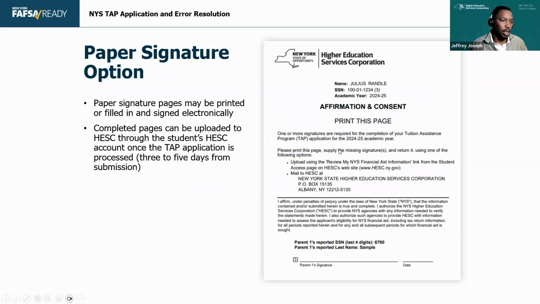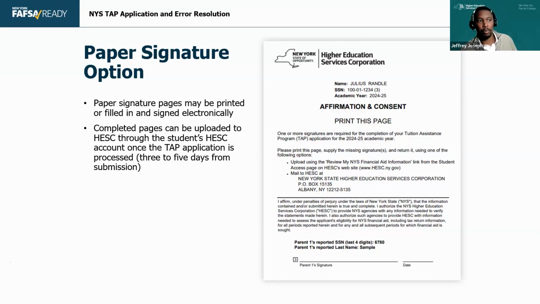Paper sign. One thing I've noticed in virtual drop-in events that we've had here in the past and completion events, you may see it, is everybody is doing these applications, even in the call center where we have these calls, on their phone or on their iPad, right? So we're on the phone with somebody, they're like, oh, I need help with this. And they're like, hold on, look at my phone. And although phones are great, I love phones, I love technology, when it comes to this stuff, sometimes students lose that paper signature page.